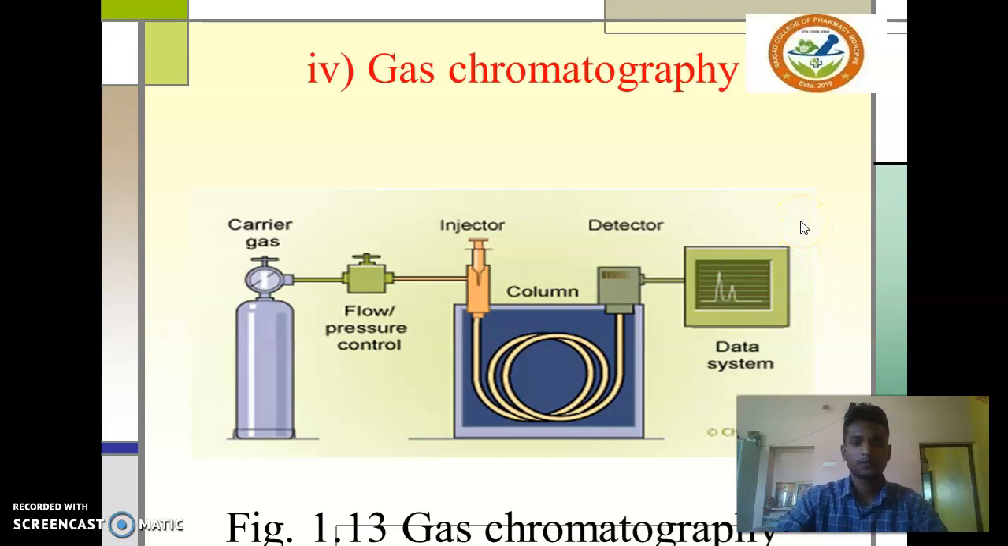Then gas chromatography. The compound in gaseous form is passed through the injector, then the column, where it is combusted, and the detector detects and records the data. This is a special form of chromatography.